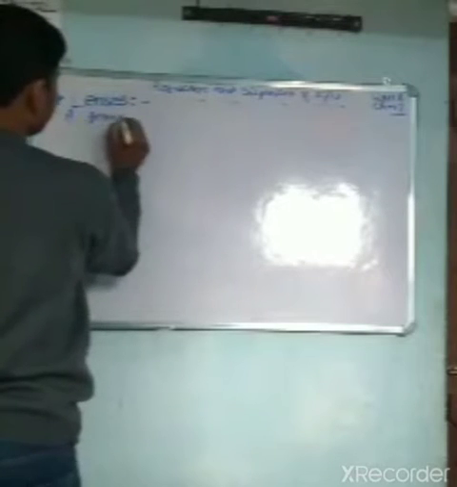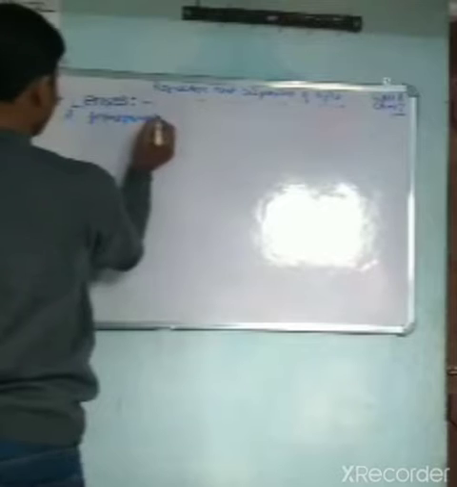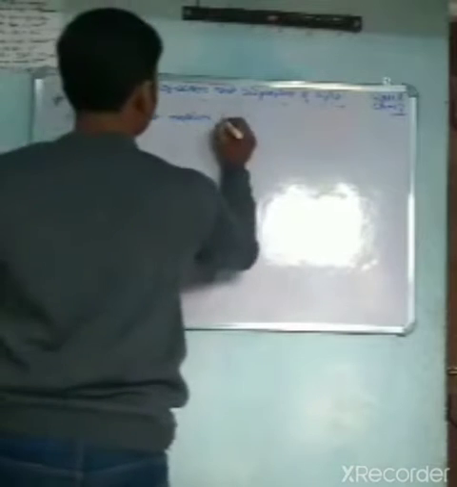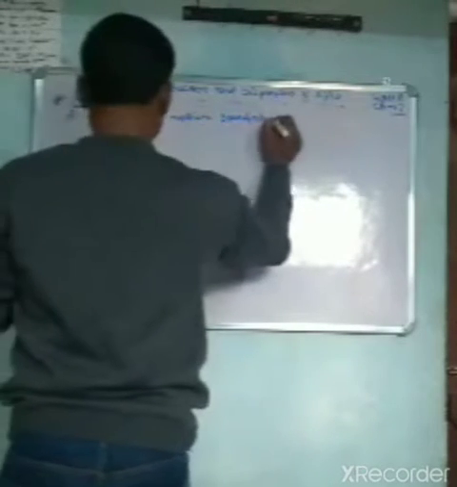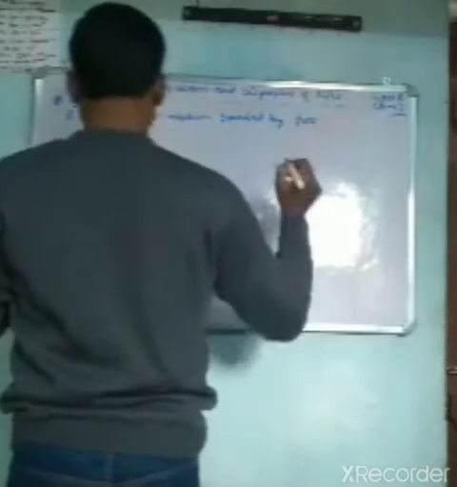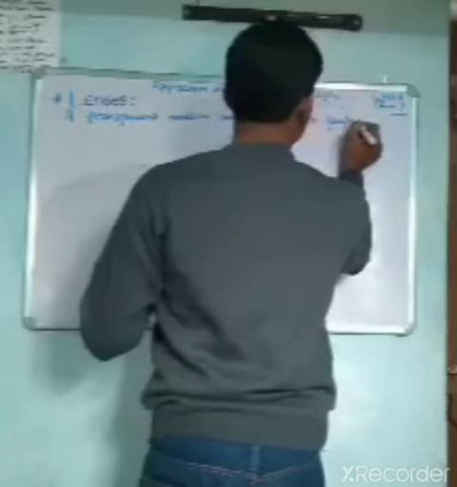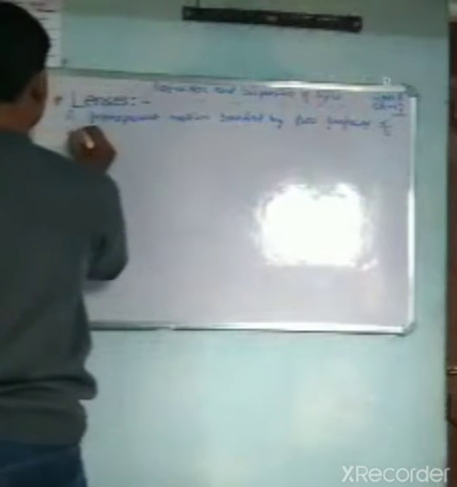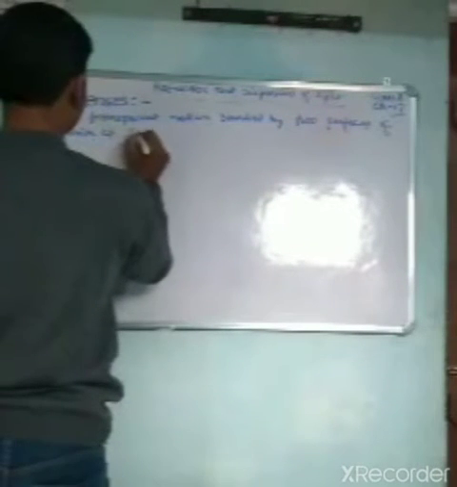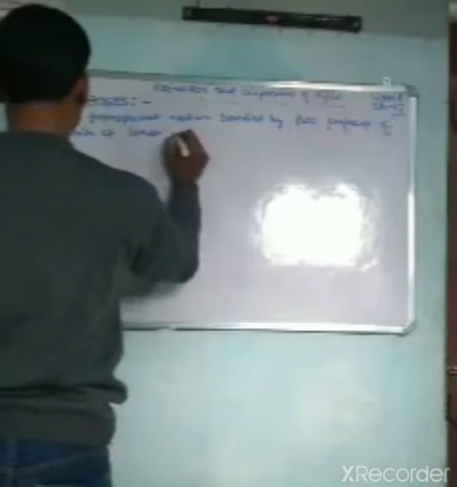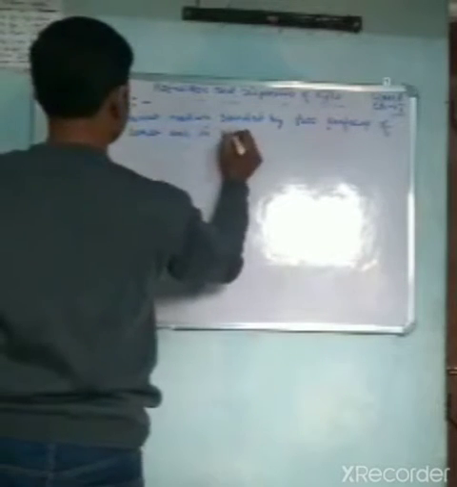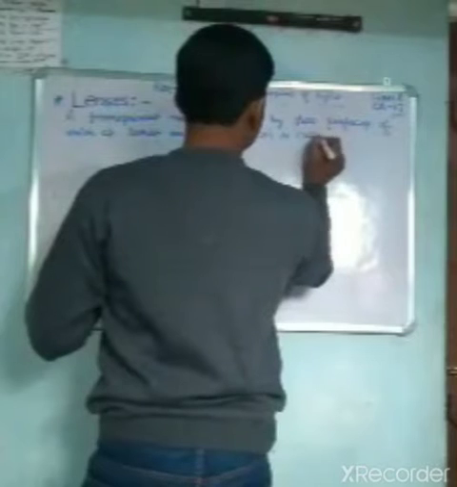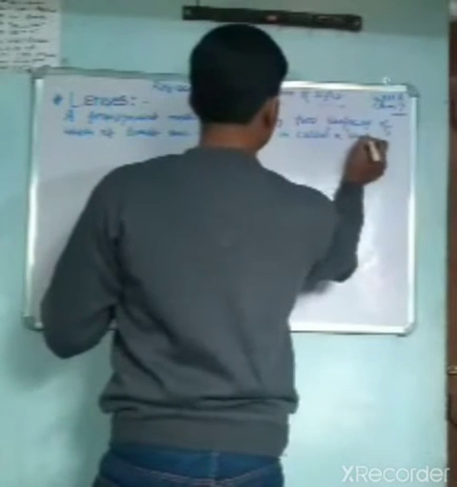A transparent medium bounded by two surfaces, of which at least one is spherical, is called a lens.